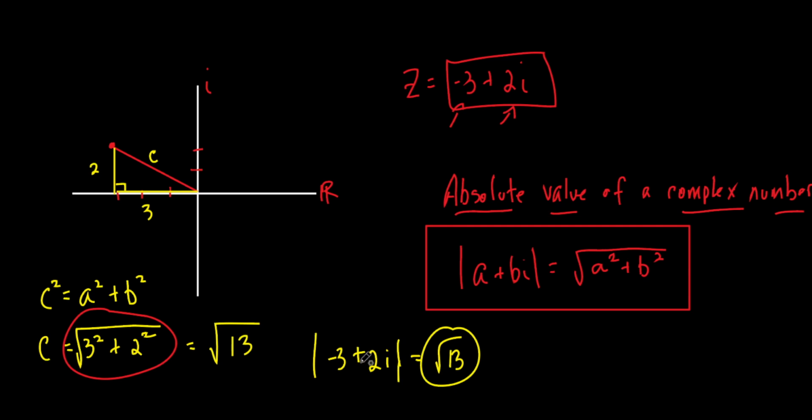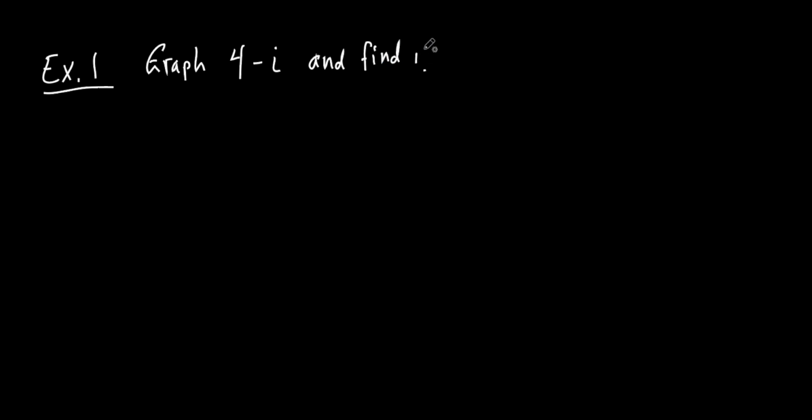That wasn't like an official example, but let's do the official example, and this would be example 1. That was just to show you what we were doing. So now, here's the example. They're going to say, graph, I'll write it down, graph. They're asking you to graph it at first just so you can kind of get used to what's going on. But I think maybe eventually they're just going to say find the absolute value. All right, so graph it and find its absolute value.